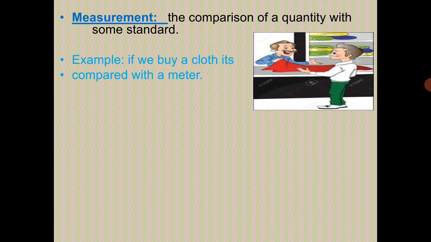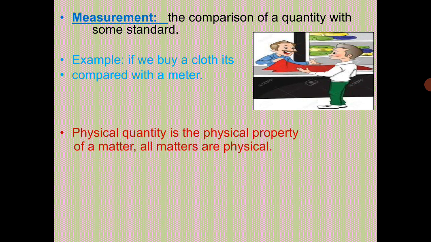If you buy sugar, the shopkeeper measures it with a kilogram. So sugar and cloth are quantities, and they are compared with the meter and kilogram. The meter and kilogram are the standards, and when these standards are compared with some quantities, it is called a measurement.